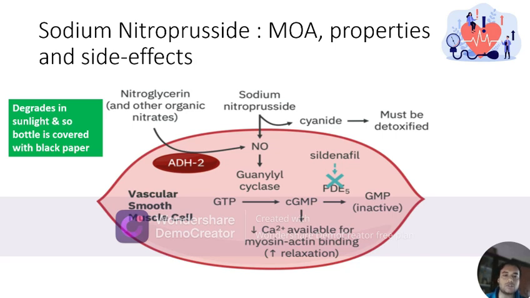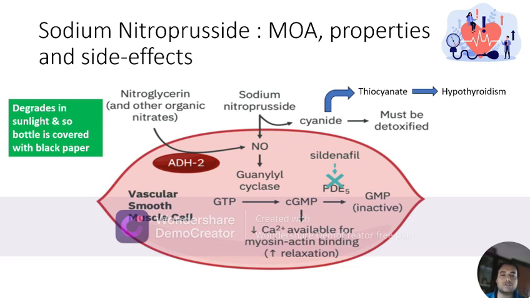As a byproduct, sodium nitroprusside produces cyanide that produces symptoms of cyanide toxicity. This cyanide can be converted into thiocyanate and that causes hypothyroidism in the patients. Now, cyclic GMP in the vascular smooth muscle is converted to the inactive GMP state by the phosphodiesterase 5 enzyme. This can be inhibited by phosphodiesterase 5 inhibitors like sildenafil, tadalafil, vardenafil, etc. They are used in patients with pulmonary arterial hypertension.